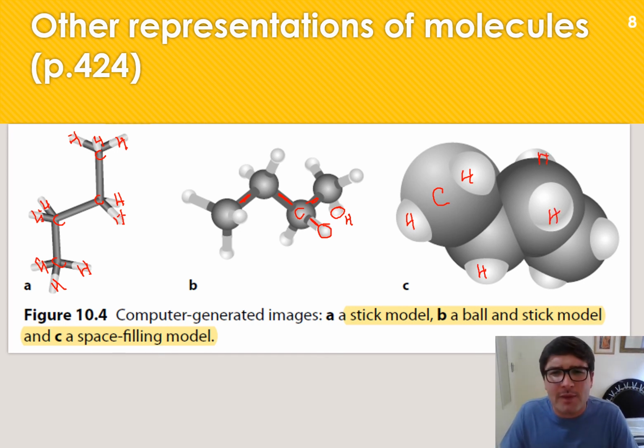Now each of these models has its reason for existing. Some of them are more useful than others. For example, the space-filling model doesn't really give you that good an idea of the structure, because some of the atoms aren't really visible. If you, for example, take the hydrogen atom that must be present on that carbon over there, you don't see the other hydrogen. So it's not ideal to use a space-filling model, but it might be just for graphical reasons that you might want to use it.